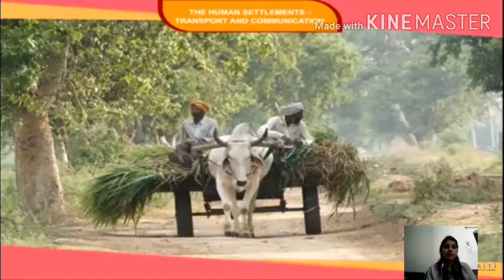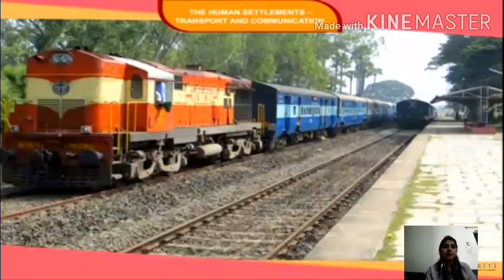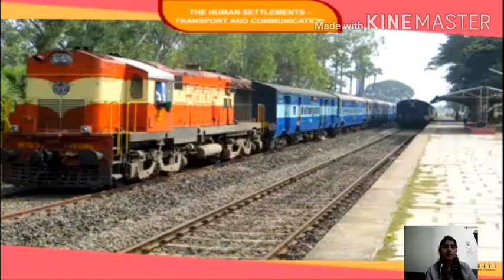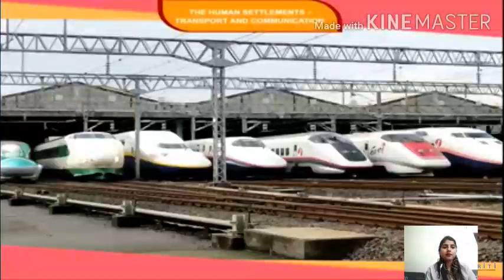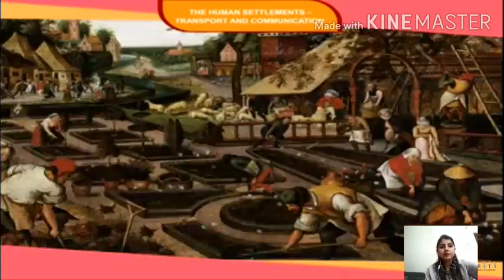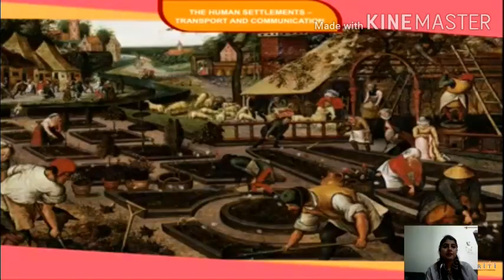Such conditions are found in plains. They also have flat lands, which favors the development of transport and communication and encourages trade. The transport junctions are good sites for settlement. People settle at those places where they can easily earn their living.